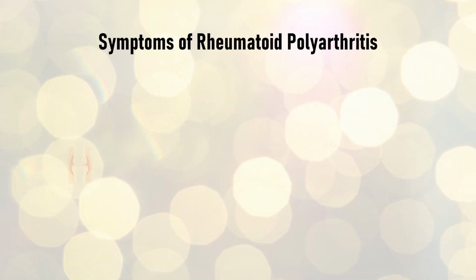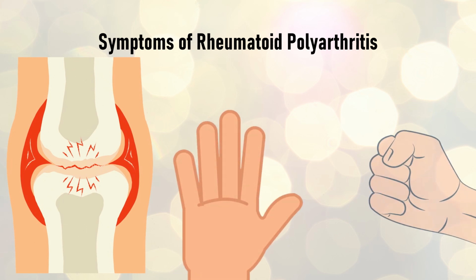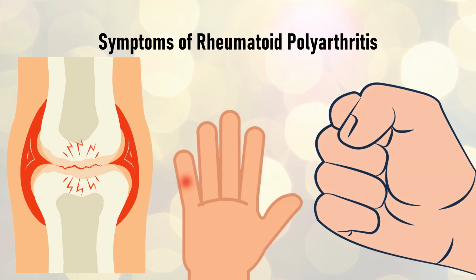Rheumatoid polyarthritis, another type of aseptic arthritis, is characterized by inflammation of the ligament and the joint cavity, synovium, affecting several joints at the same time, especially in the area of the fingers and fists. The disease can cause disability. The evolution of the disease is slow, stretching over several years.